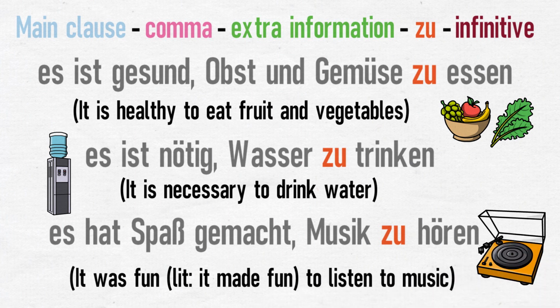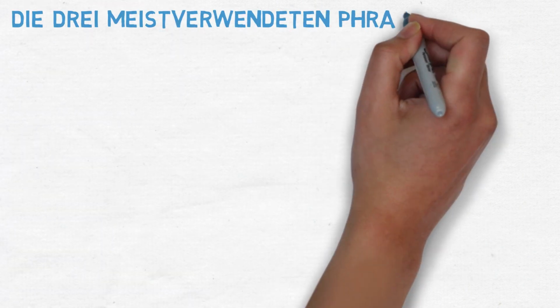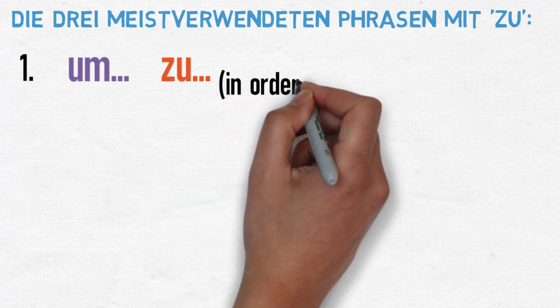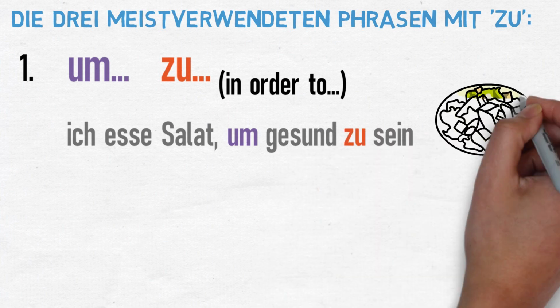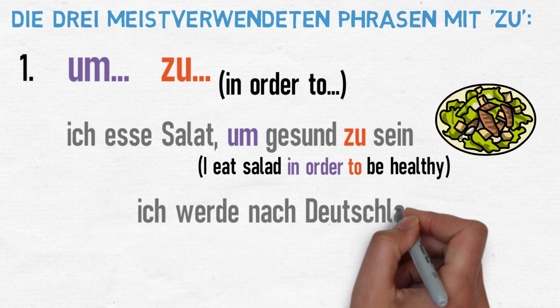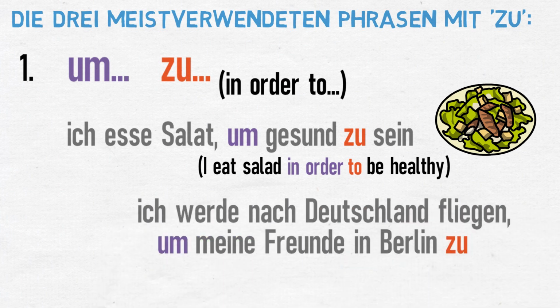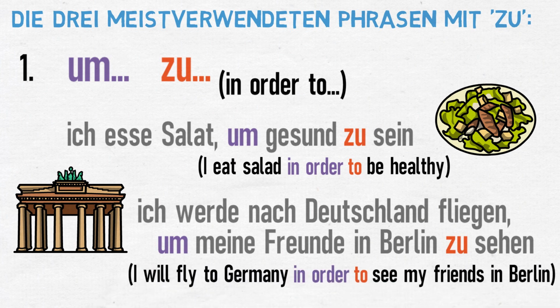As you can see here, it doesn't matter what tense the main sentence is in. We use the infinitive after zu in a zu clause. Some of the most common ways to see zu clauses used in German are with three different phrases. The first is um...zu, which can be translated as in order to. Ich esse Salat, um gesund zu sein. I eat salad in order to be healthy. Ich werde nach Deutschland fliegen, um meine Freunde in Berlin zu sehen. I will fly to Germany in order to see my friends in Berlin.